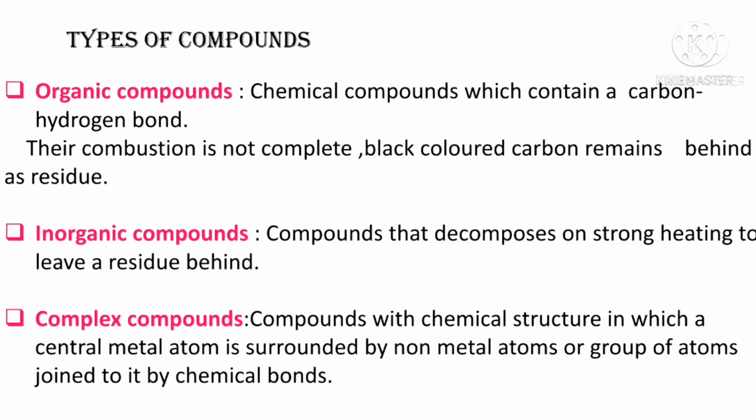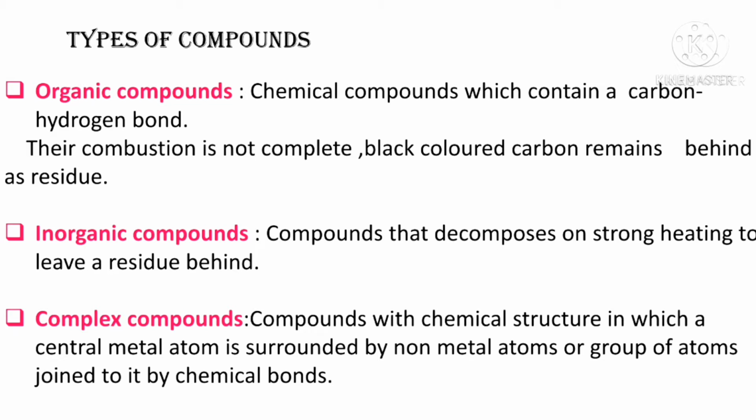Organic compounds are the chemical compounds which contain a carbon-hydrogen bond. This means these are the compounds which have carbon and hydrogen atoms. Their combustion is not complete and black colored carbon remains behind as a residue. What is a residue?